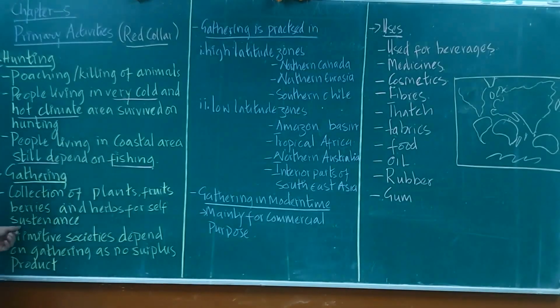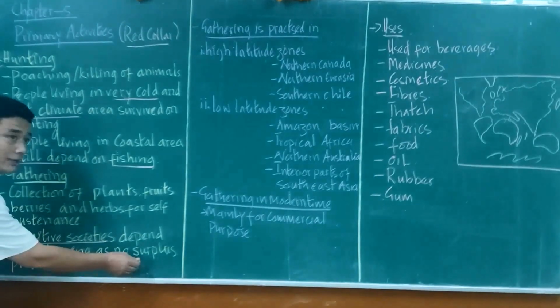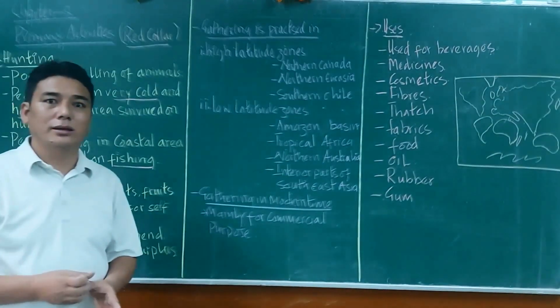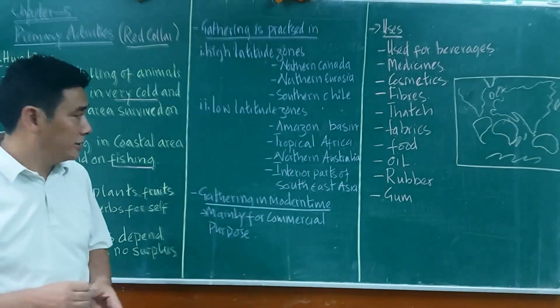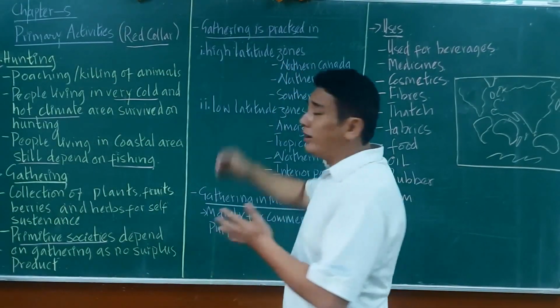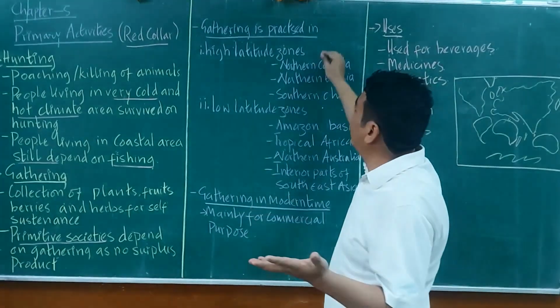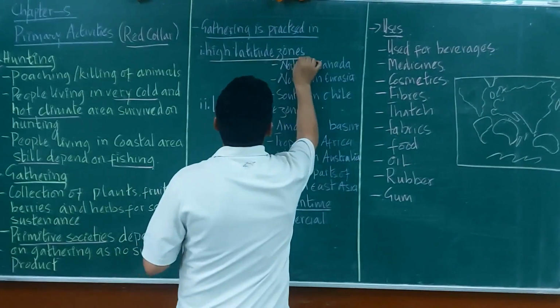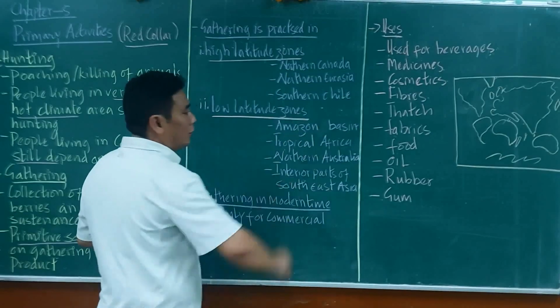Primitive society, in the sense of old society, depends on gathering as they do not have any surplus product at all to sell in the market, to make a profit, or for commercial purpose. So in the world, where is this gathering practiced? Gathering is practiced in the high latitude zone, and then the low latitude zone.